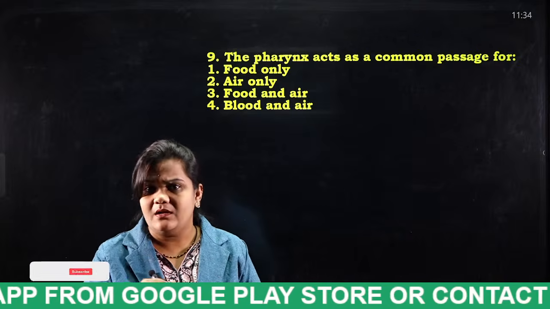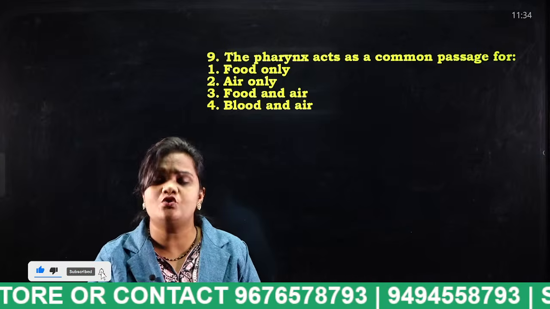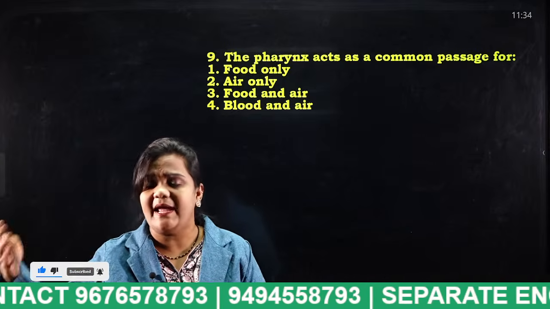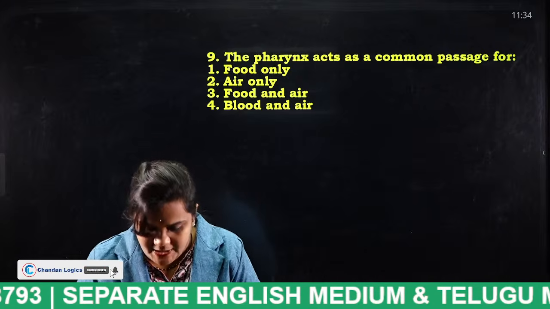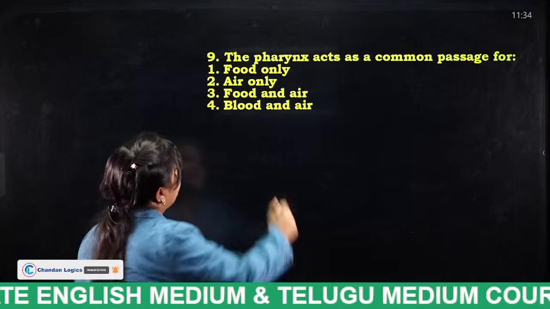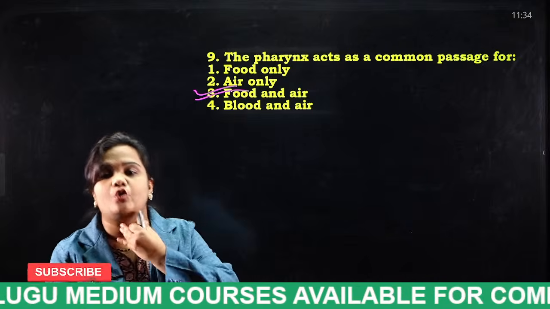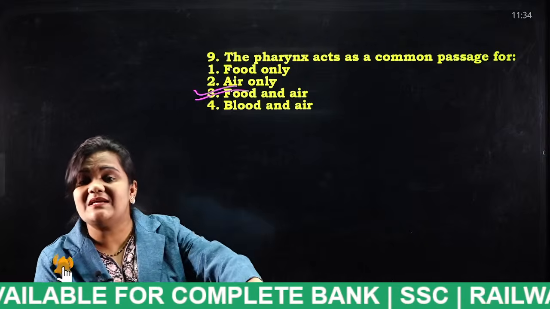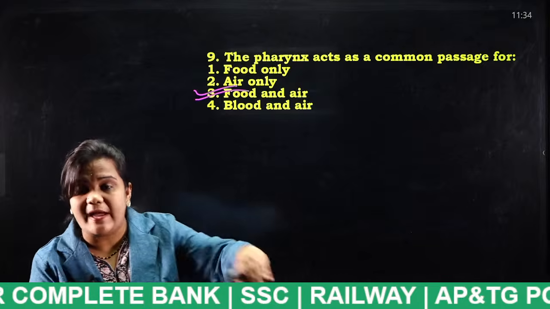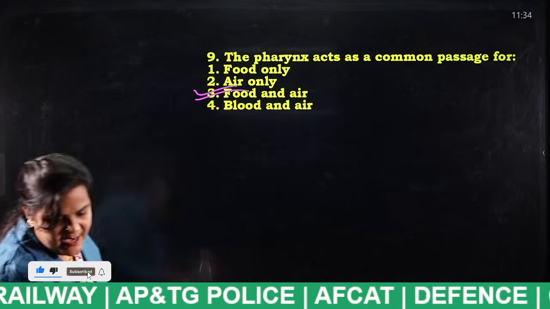When we eat, does only food enter, or is air added to that as well? Very good. Food and air. So the pharynx is nothing but the throat. It gives a passage for the food to enter into the esophagus. Very good. Next.